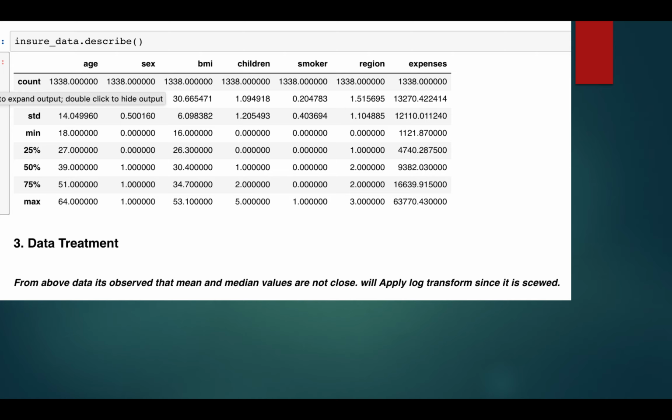When we describe the insurance data, it is found that the mean is around 9,382 and the median is around 13,270. So there is a high difference between the mean and the median. It looks like the expense data will be skewed, and we have to make some data treatment for this.